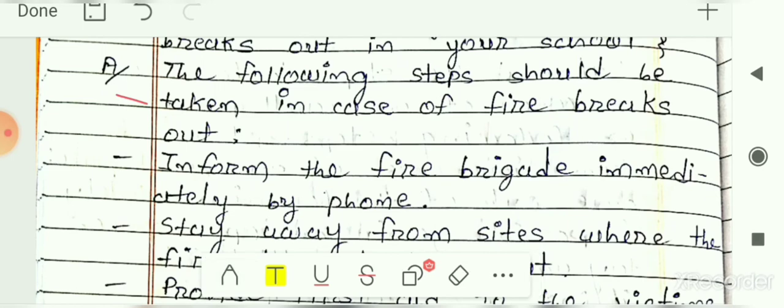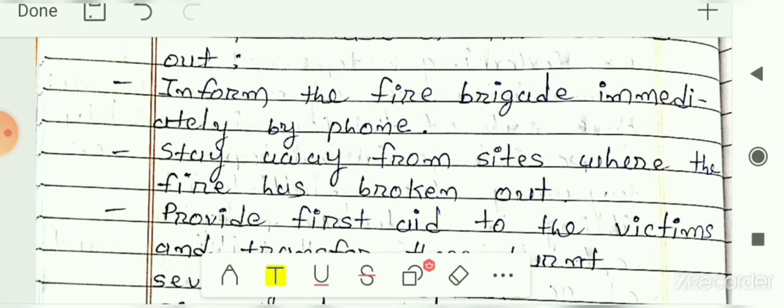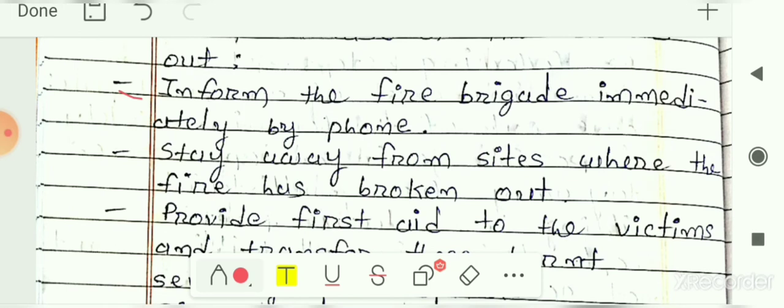So the first step is inform the fire brigade immediately by phone. We should inform the fire brigade immediately as we are observing this, or as we are getting to know that the fire breaks out at some place. So we should inform the fire brigade. Next is stay away from sites where the fire has broken out. Where the fire is there, we have to stay away from this kind of places or from these sites.